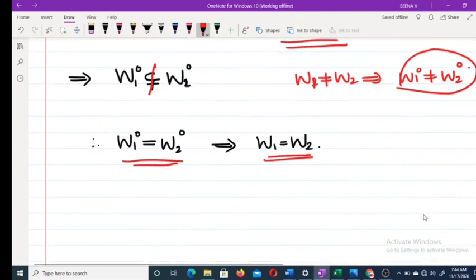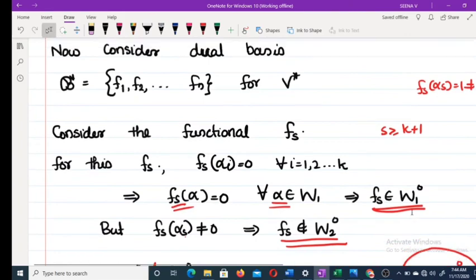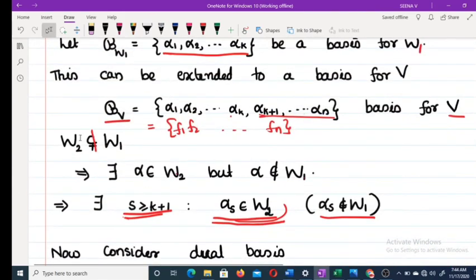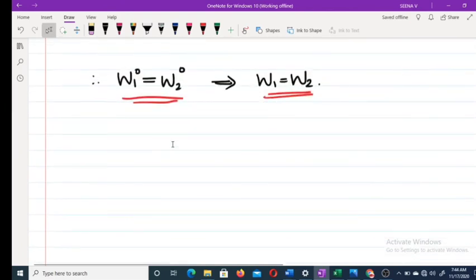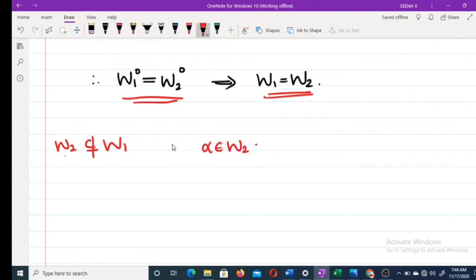You have to clear this portion. I'll repeat here once again. Given W2 is not contained in W1, that means there exists some element in W2 such that the element does not belong to W1. But alpha 1, alpha 2, up to alpha k is a basis for W1.